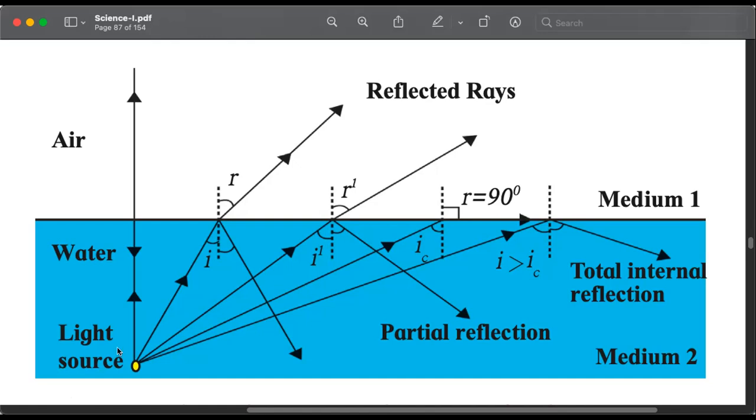If that doesn't happen, we will not be able to see it. Now suppose that object that we are trying to see, object or light source, whichever way you can call it, is here on the bottom left. We are trying to see above the water. So there are some different rays of light coming out of it. Now when the ray of light is coming straight up, the angle of incidence at this point is 0, and because it is 0, there will not be any refraction. The light ray will go straight.